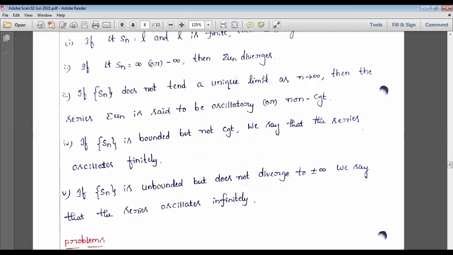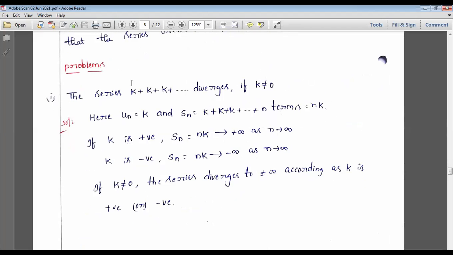Now let us see the series k plus k plus k plus, and so on. It means this is an infinite series. For that, the nth term we are choosing is un equal to k. The sum of n terms is nothing but nk. This is the sequence. If k is positive, obviously that goes to positive infinity, and if it is negative, it goes to minus infinity. It means the entire series is divergent, to positive infinity or negative infinity according as k is positive or k is negative. Clear about it? This is the entire infinite series sum.